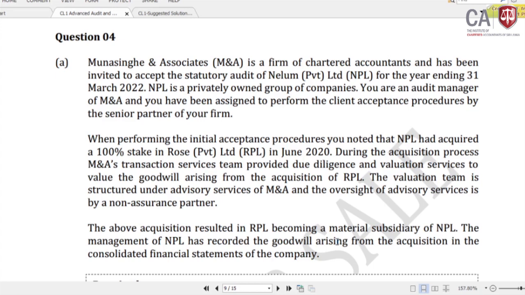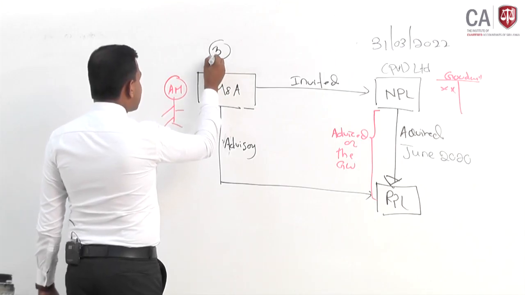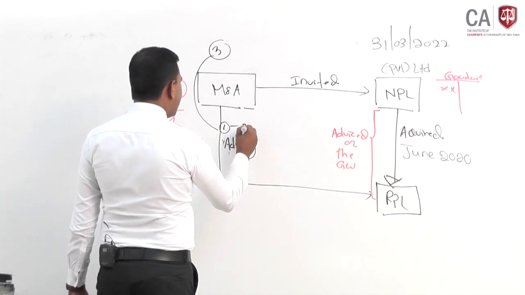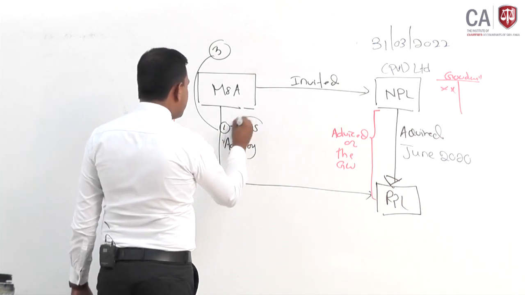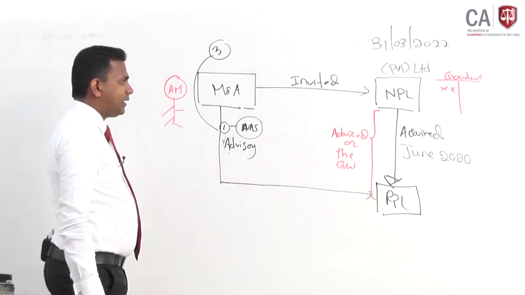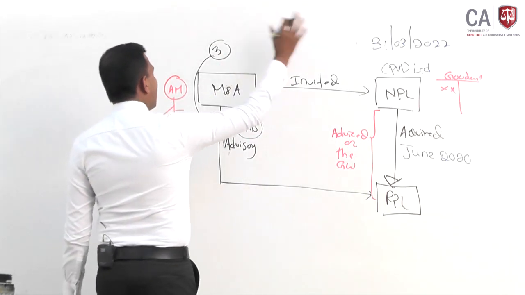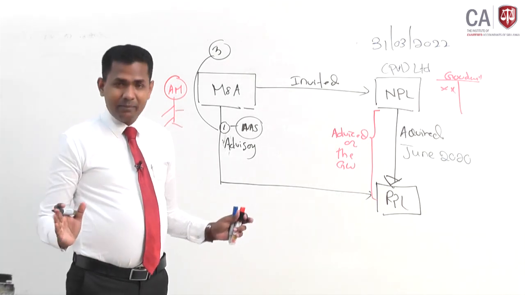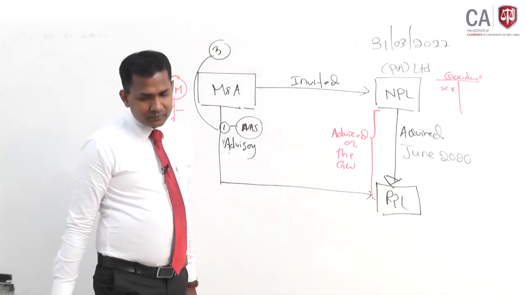The valuation team is structured under advisory services, with oversight by advisory services and a non-assurance partner. In this audit firm there are 5 partners. Out of those, one separate partner in charge of non-assurance services has been included in this activity. This audit is going to be done by another audit partner. These 2 are different people but under the same firm.